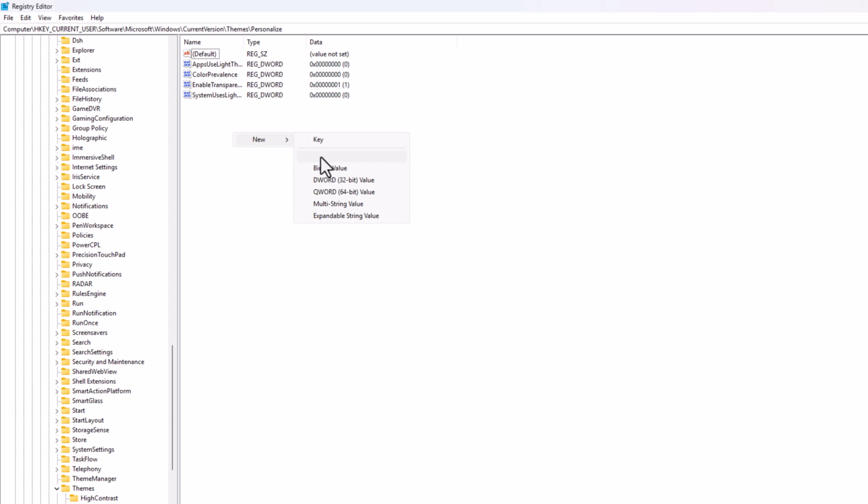Here give the name. Friends, please add the same name which I'm typing here: AppsUseLightTheme. Exactly the same name is allowed. Here it is already created.